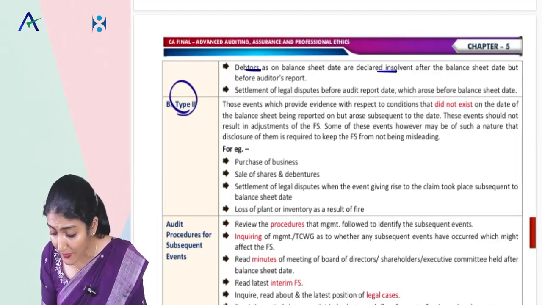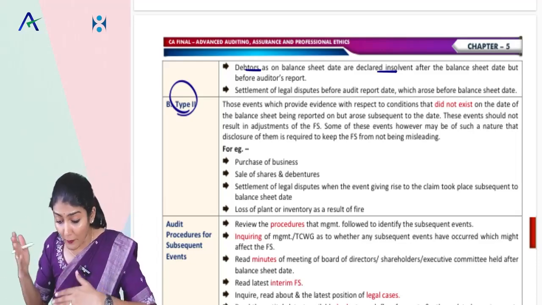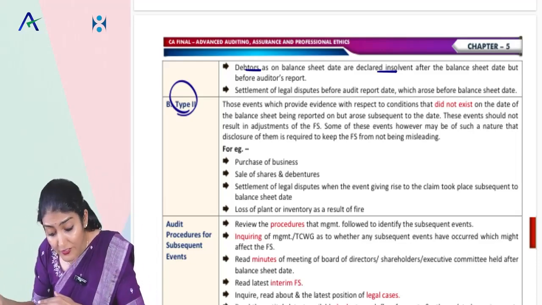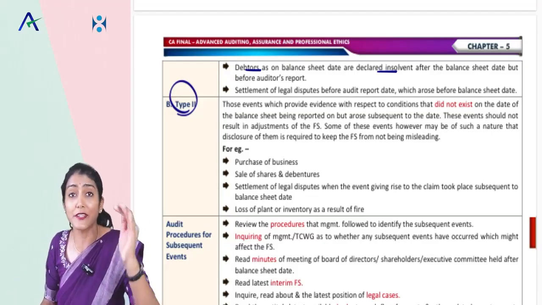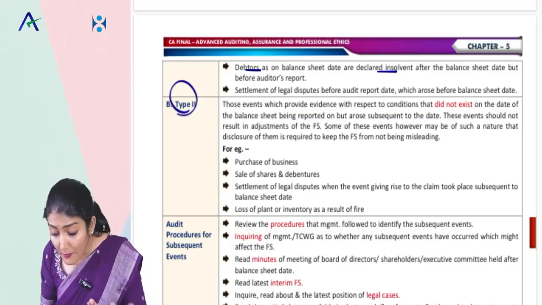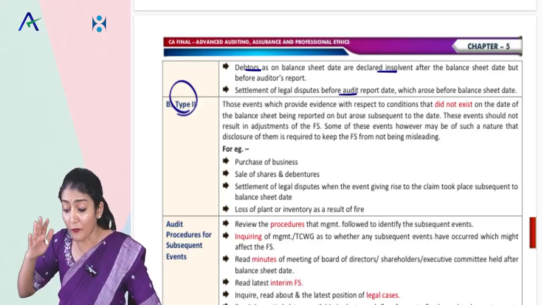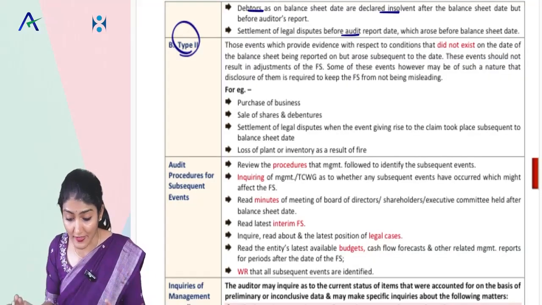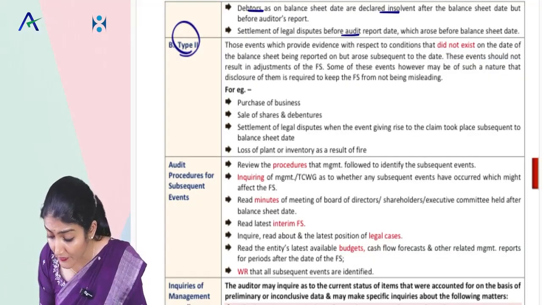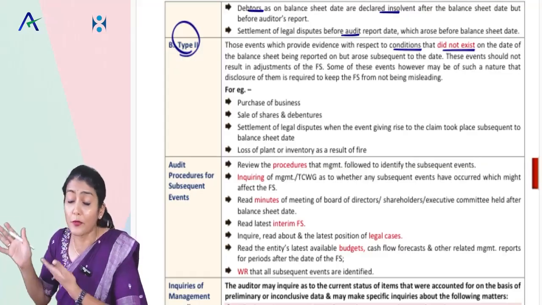Example: a debtor becoming insolvent, where the debtor existed at the balance sheet date. He was declared insolvent after the balance sheet date but before the audit report. Did the debtor exist on the balance sheet date? Yes. Second, settlement of a legal dispute before the audit report date, which arose before the balance sheet date. Then type 2 event: the condition did not exist at the balance sheet date but arose subsequent to that date.